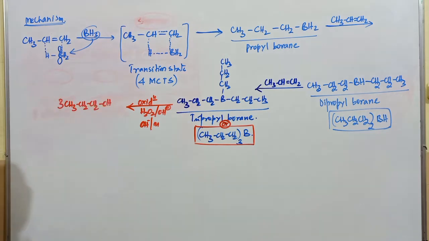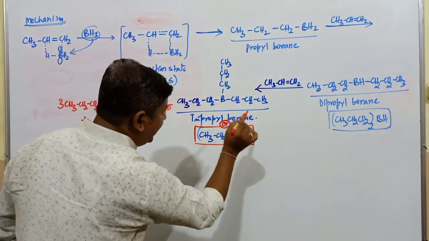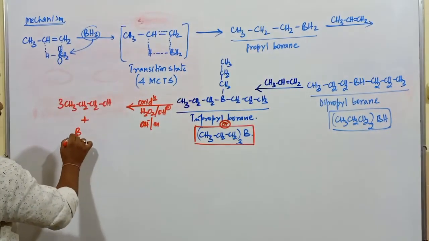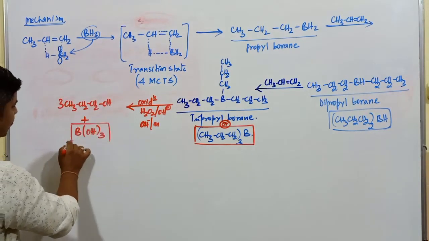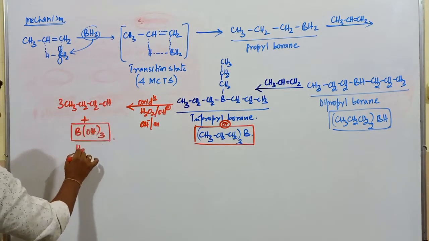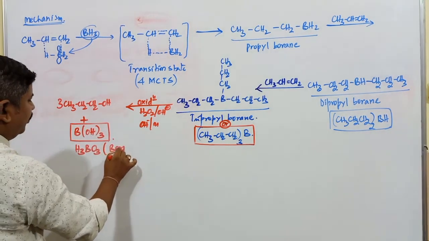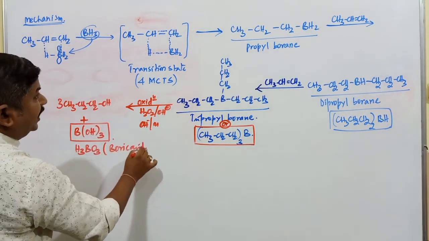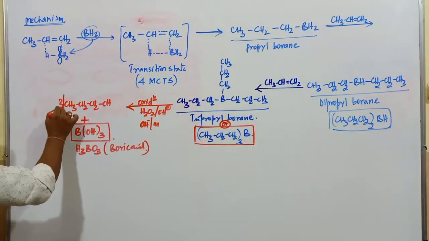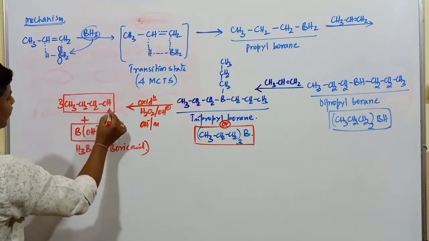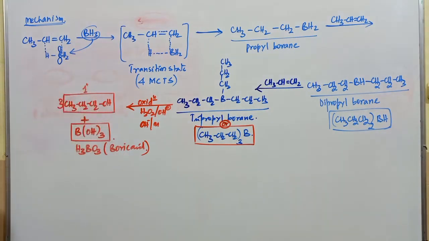Three moles of this particular compound are formed, plus OH minus is also added to the boron. When OH minus is added to boron, it converts into B(OH) thrice. What is the name of B(OH) thrice? It can be represented as H3BO3, known as boric acid. So the alcohol produced in this reaction is a primary alcohol, known as propanol.